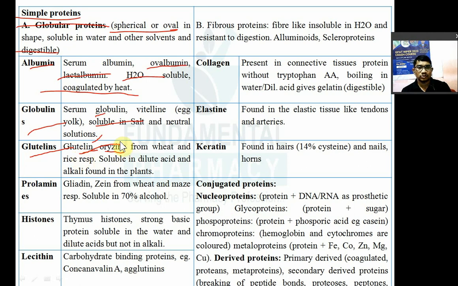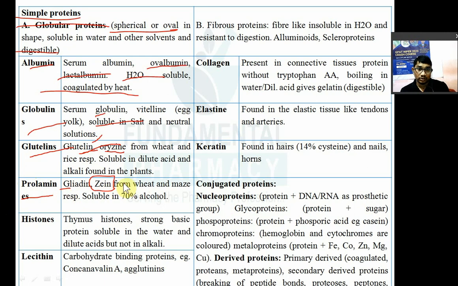They are soluble in dilute acid and alkalis, and they are mostly found in plants. Next, the prolamins. Examples of prolamins are gliadin and zein. Gliadin is from wheat and zein is from maize. What is zein? Zein is also an enteric coating agent. Zein is a complex of protein plus saccharide.